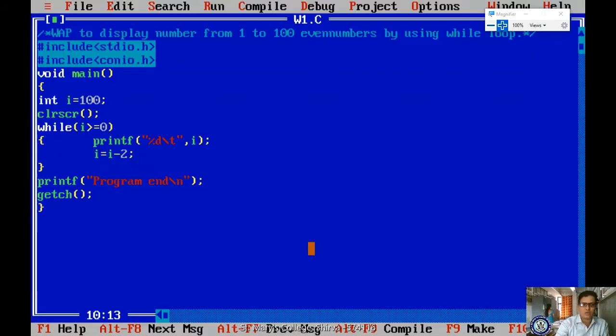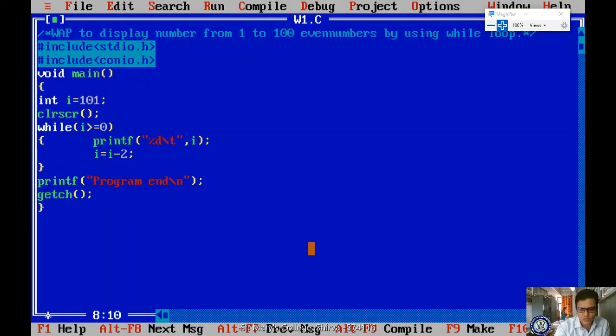Clear? Now suppose you have to print odd numbers between 100 to 1. So now what do you have to take here? I'm taking 101, 101 greater than or equal to 1.